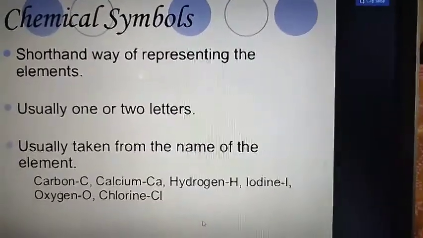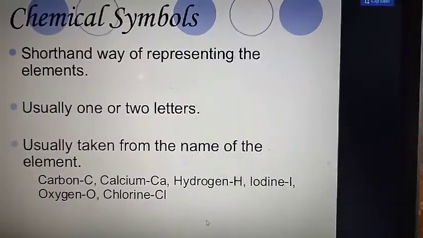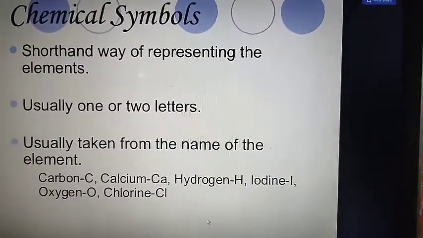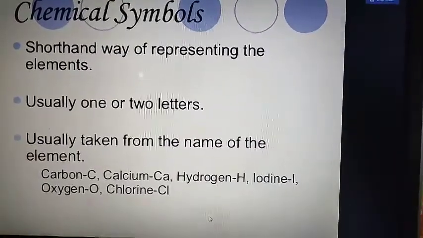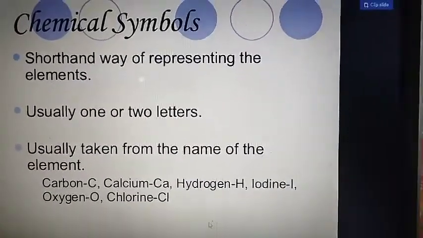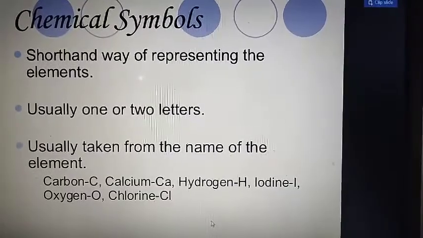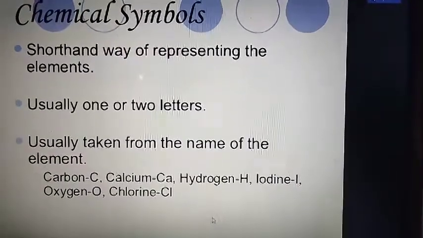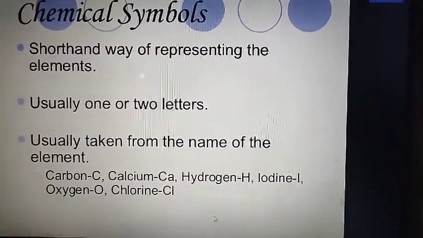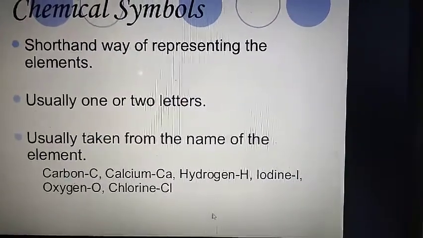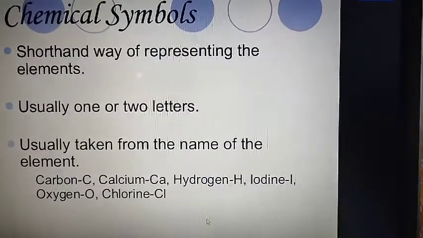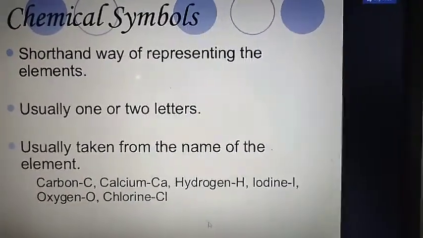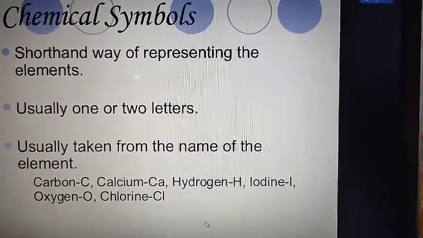Like you can see in your book, the symbol of gold is Au, capital A and small u. The Latin name of gold is aurum, A-U-R-U-M. That is why the symbol of gold is Au. Likewise, silver. The Latin name of silver is argentum. So that is why Ag.